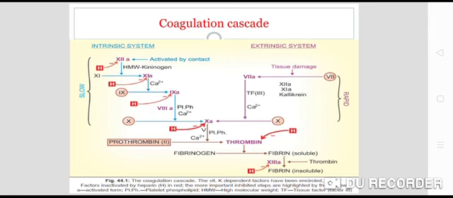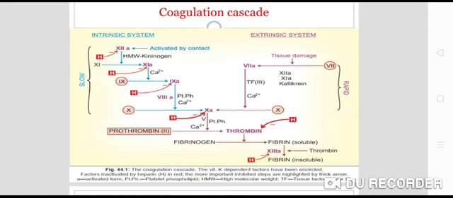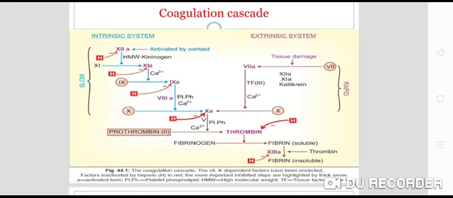Now, where is the extrinsic system? This intrinsic system is very slow. Now, in the extrinsic system, when there is bleeding, when there is tissue damage, when the vessel wall is damaged and bleeding occurs, when it crosses the vascular endothelium, there is an activation of factor 7.